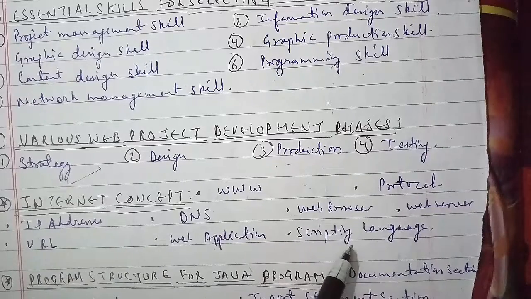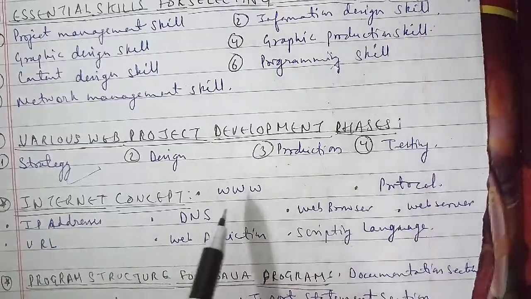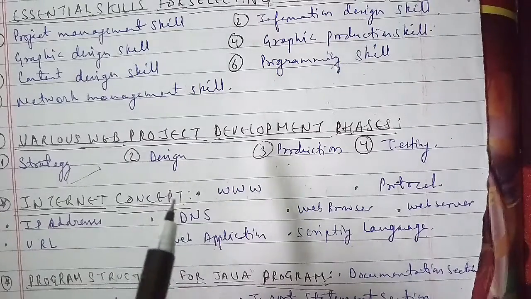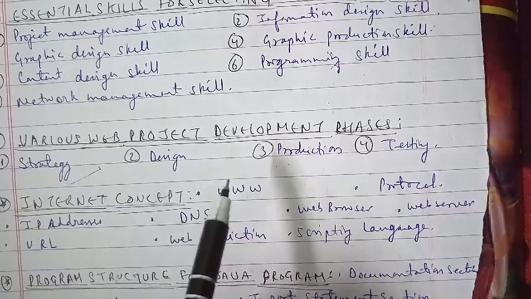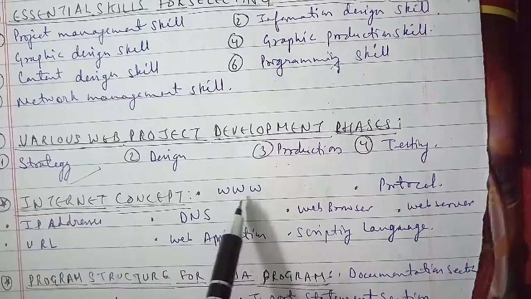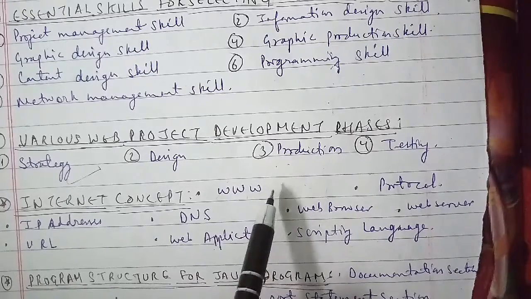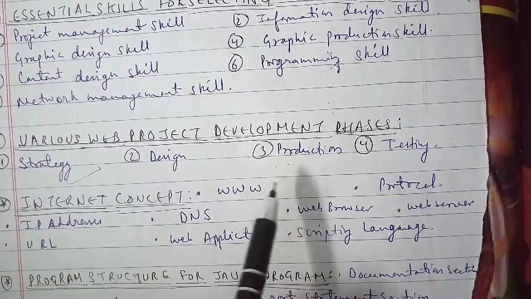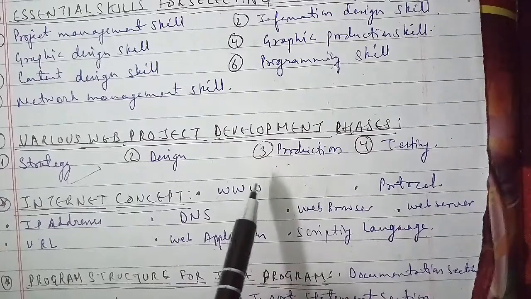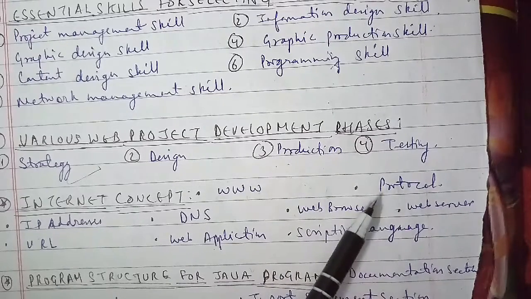The third one we have is IP addresses. Every computer on the internet is identified by a unique IP address, and an IP address is a unique set of numbers which identifies the computer's location as well. The next we have is the DNS. The DNS, that is the Domain Name Server, is used to give a name to the IP address so that the user can locate a computer by a name.